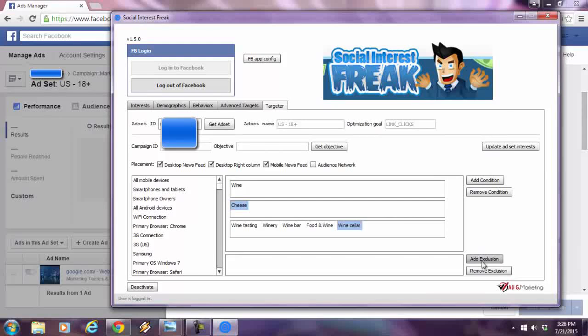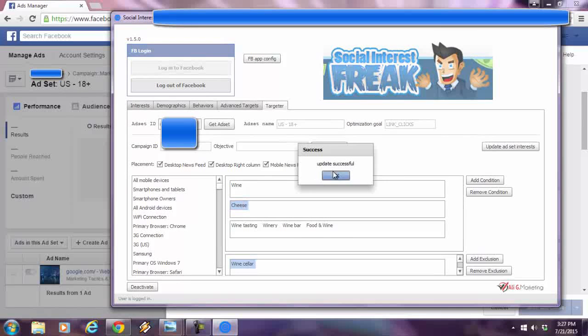You can also add exclusions, meaning you can exclude a certain thing. So let's just say I add an exclusion and I just want to exclude people that are, let's say, wine cellar people. Now I have excluded. I hit update ad set interest, and everything is updated accordingly.